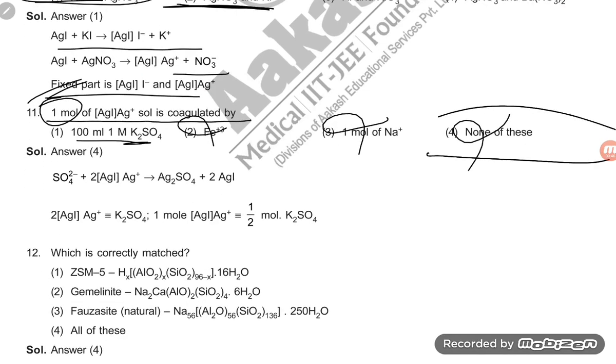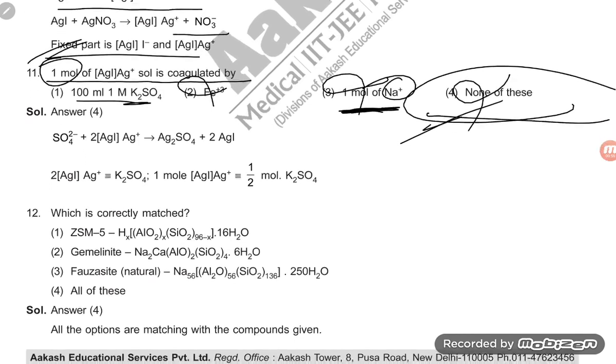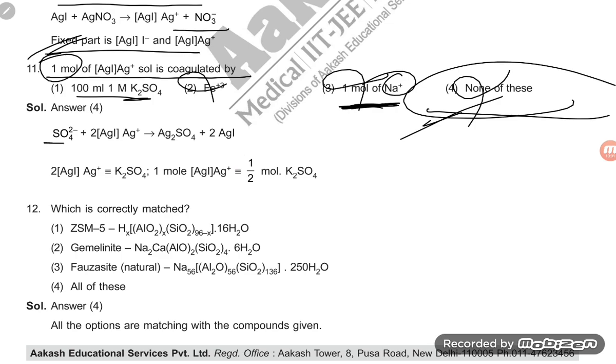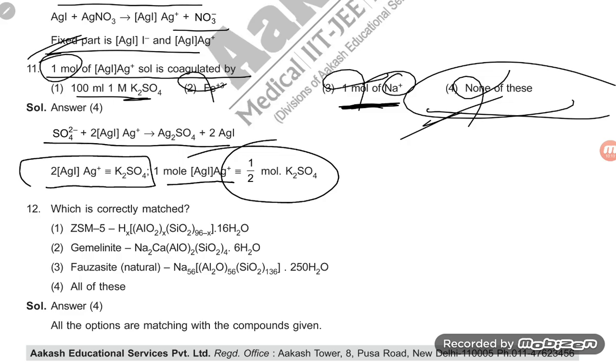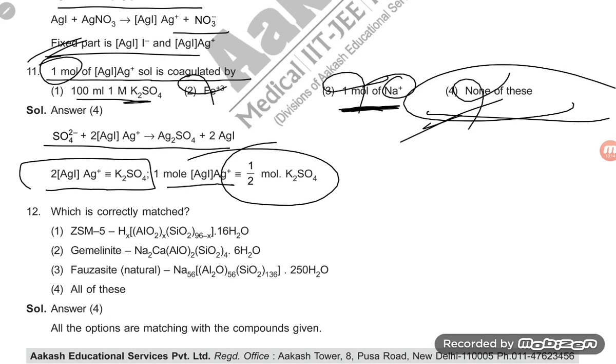So the correct option is option number 4, because half mole of the salt is required if the divalent ion is there. 1 mole of any positive salt cannot be helpful, only negative is required. So sulfate ion is there. So for AgI Ag plus, 1 mole of AgI Ag plus needs half mole of K2SO4. So this is all about the answer.